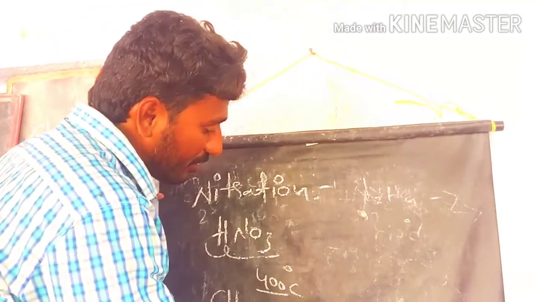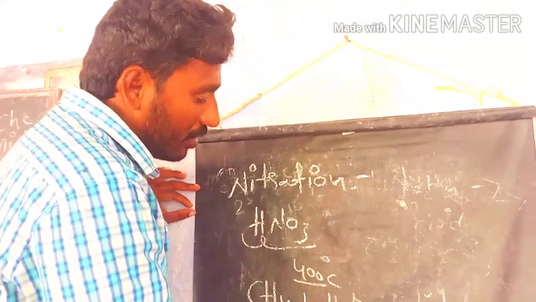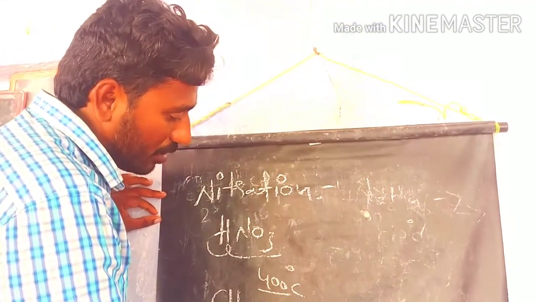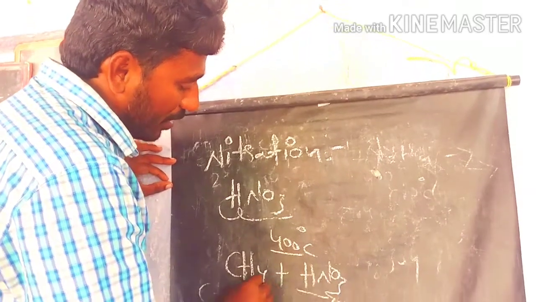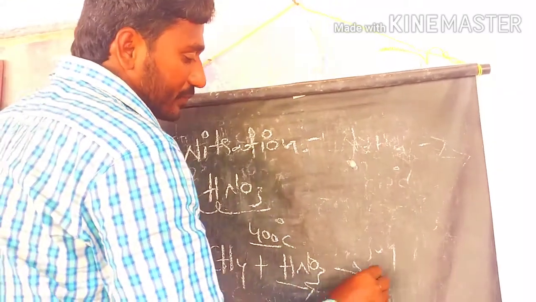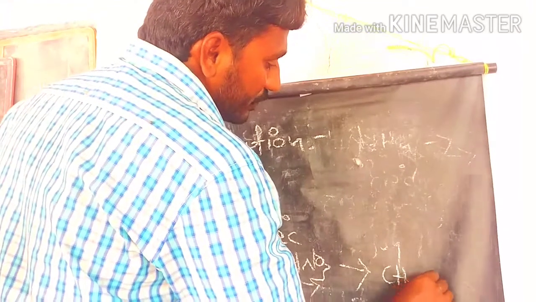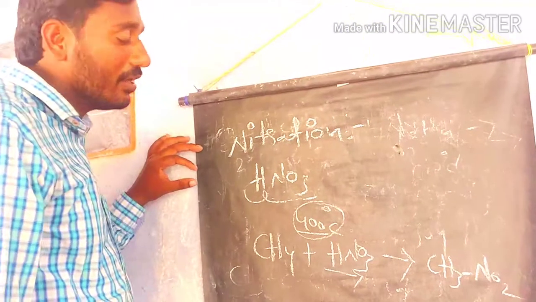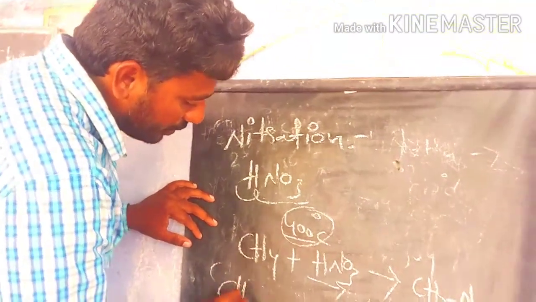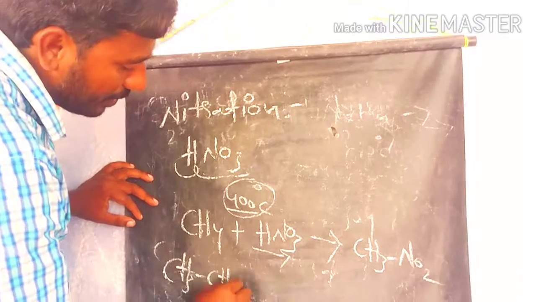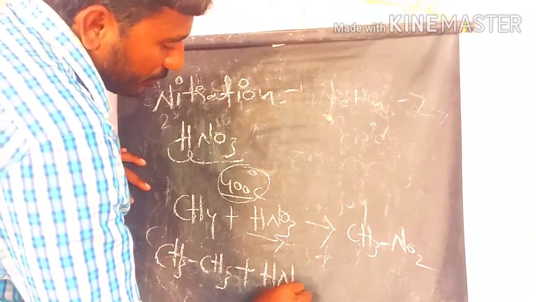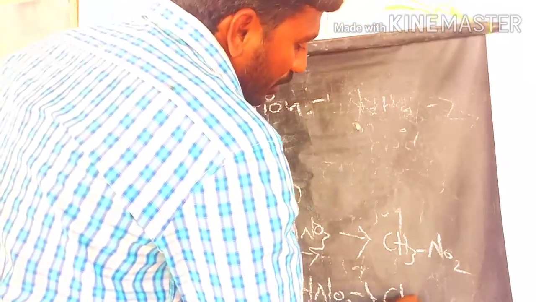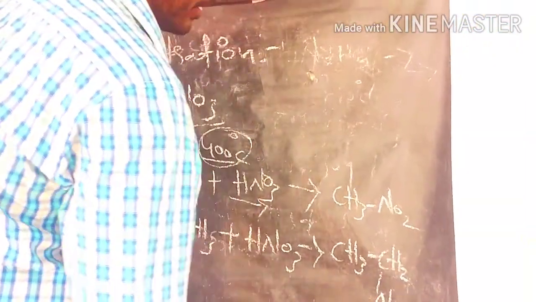If you take the vapor mixture with methane, it forms nitroalkanes. This happens only at high temperature. For example, if you take ethane, a symmetrical alkane, under high temperature nitration we produce the ethyl nitro compound. All of this happens at high temperature because of the sigma bonding nature of alkanes.